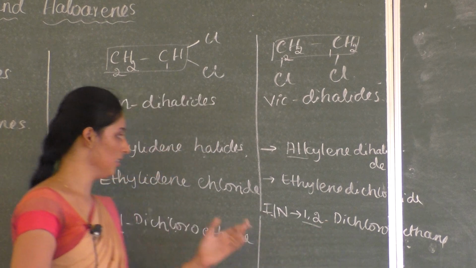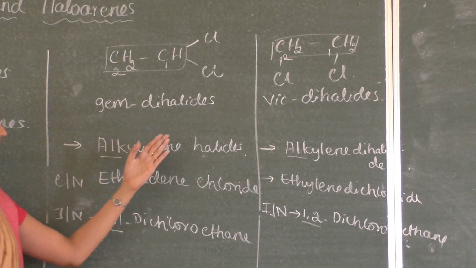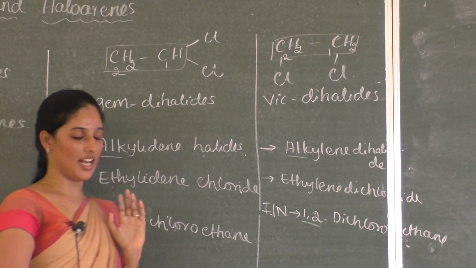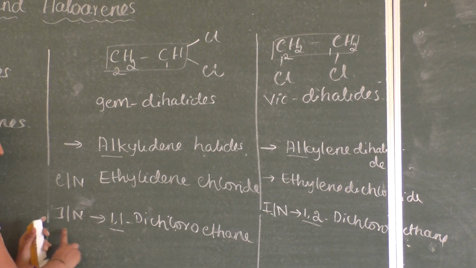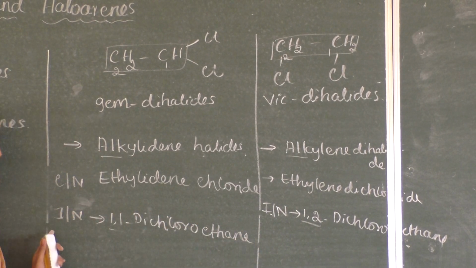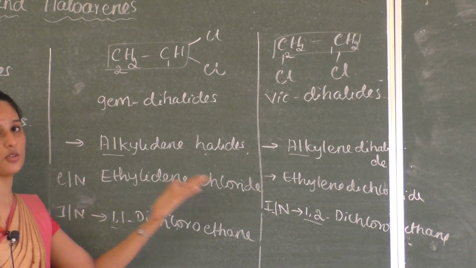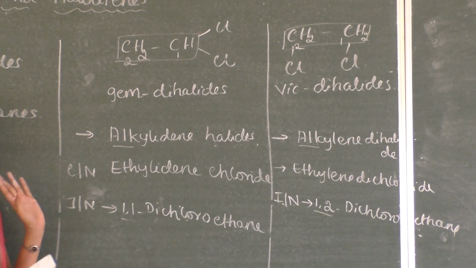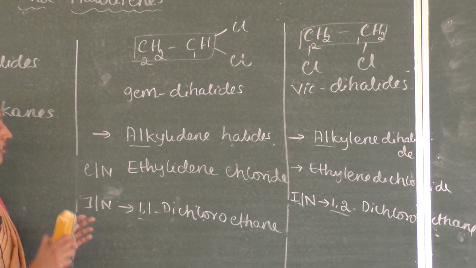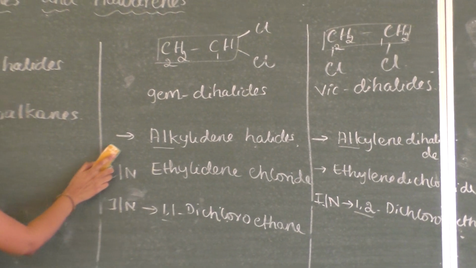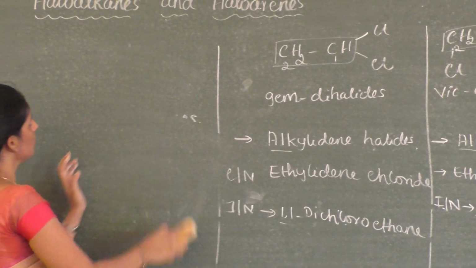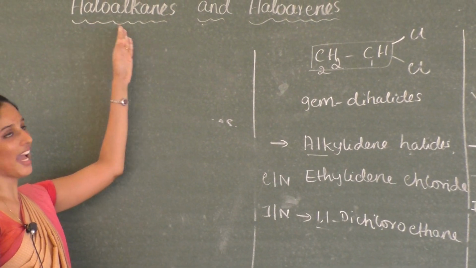This is how we'll name geminal dihalides and vicinal dihalides. There are no separate rules for this IUPAC nomenclature. The same rules for monohalo compounds and dihalo compounds will be followed. Okay. So now come to the nomenclature of what? So far we discussed only haloalkanes.